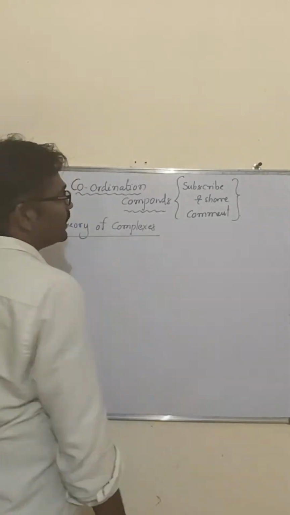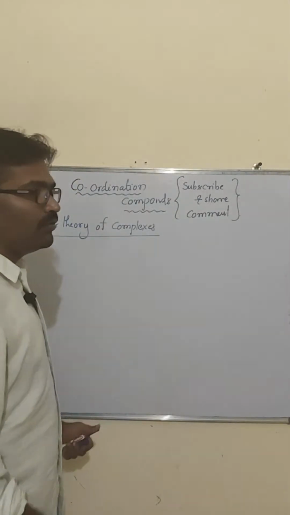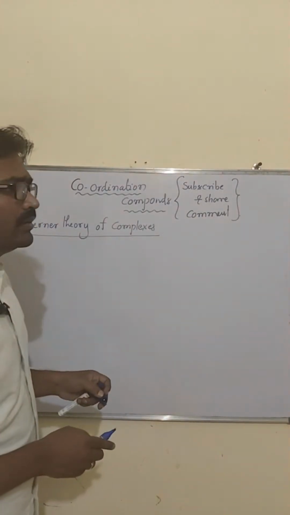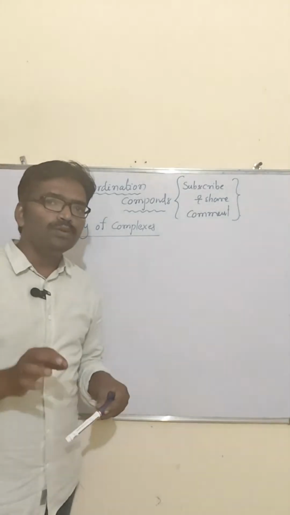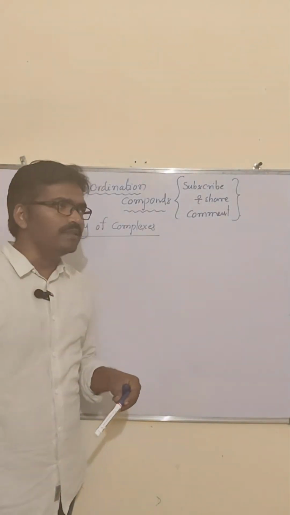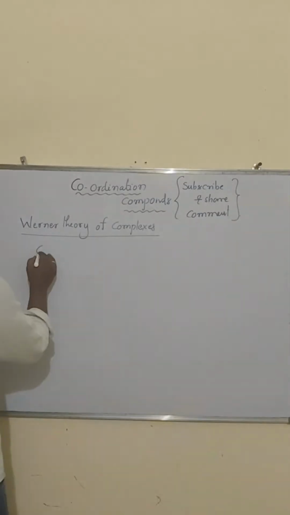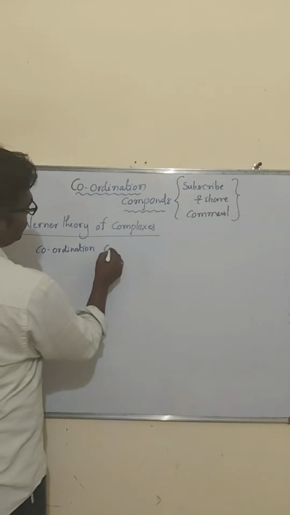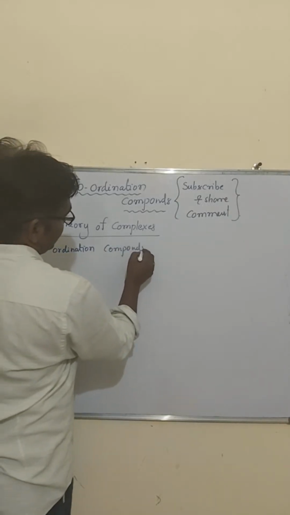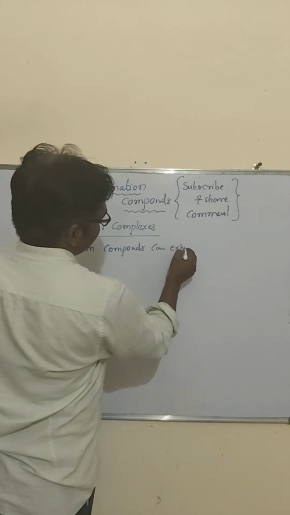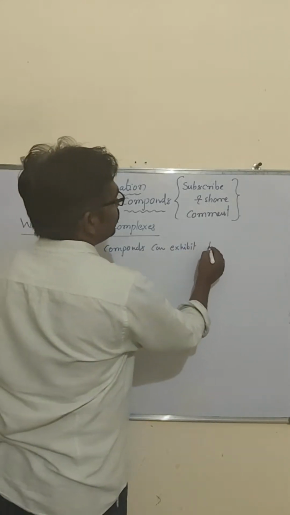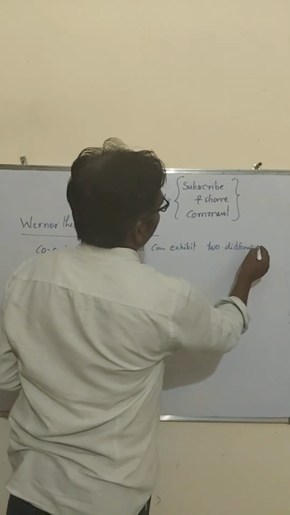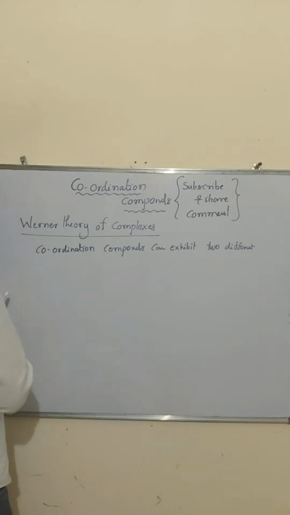So, Werner theory of complexes. I told that according to Alfred Werner, coordination compounds can exhibit two different types of valencies.